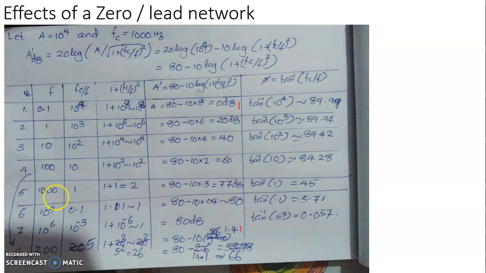Then f is found to be equal to fc. Frequency of the input signal is equal to the frequency of the circuit, or the natural frequency of the circuit, or corner frequency of the circuit. Then fc by f is 1. 1 plus fc by f whole square is 2. Then the gain is 80 minus 10 log 2. Log 2 is 0.3010. I have omitted the higher significant figures. Then this becomes 80 minus 10 into 0.3, which is 77 dB.